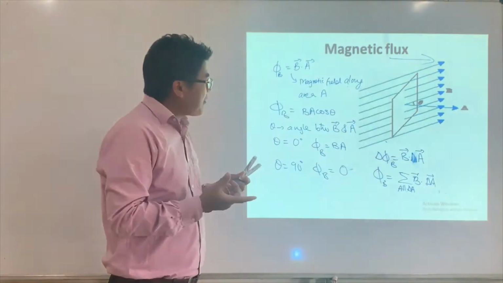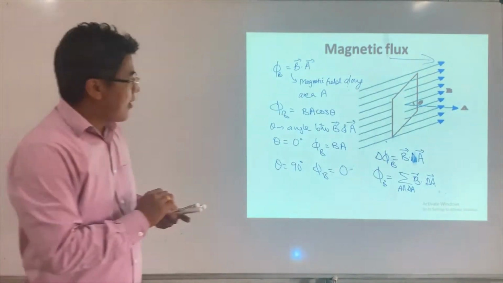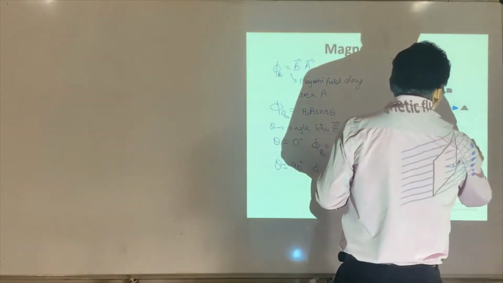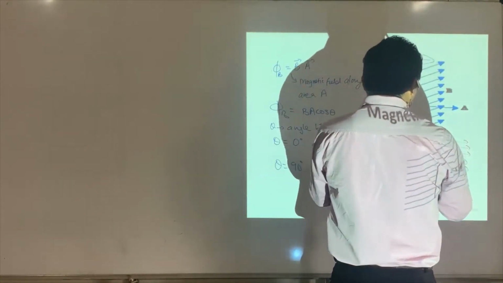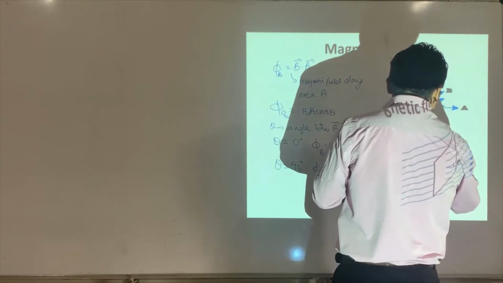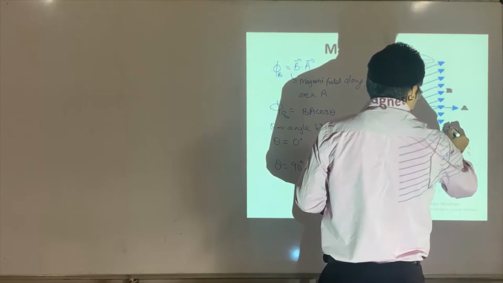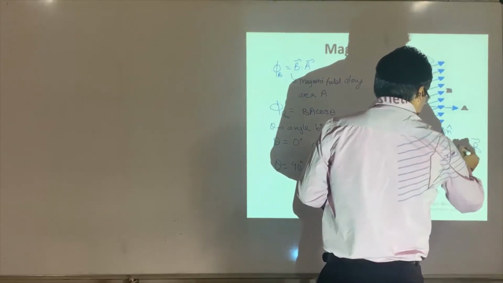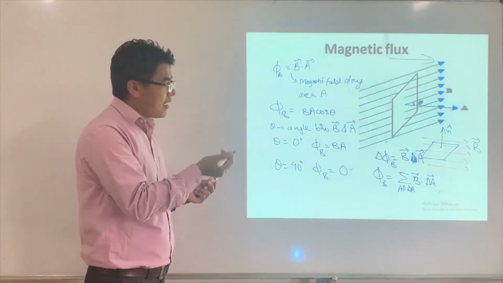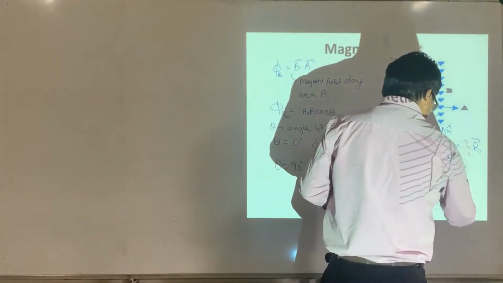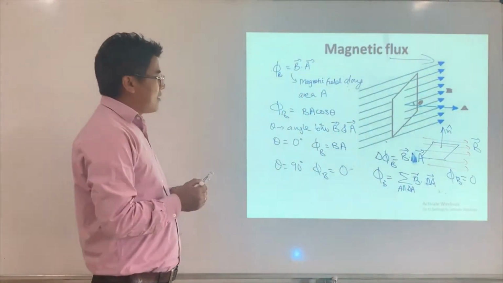Let me give you one example. If I have the magnetic field in this direction, and I put the area in this direction, then the direction of area is this and the direction of the magnetic field is this. So there's no magnetic flux passing through this area. The flux is going to become zero, since no magnetic field passes through this area.